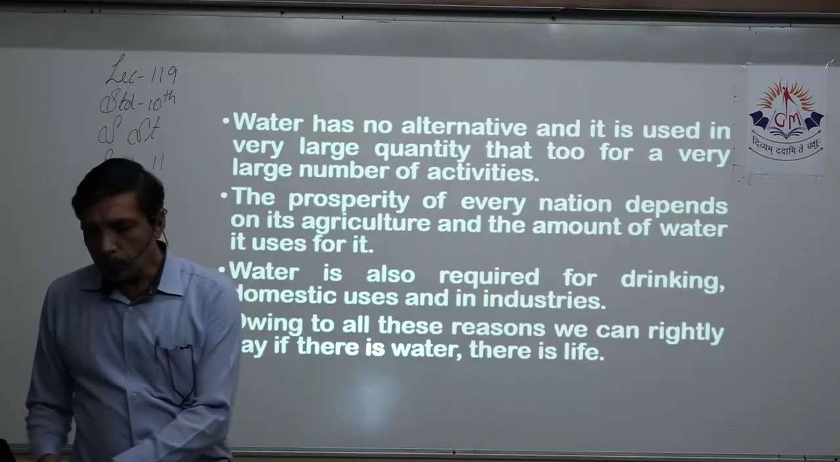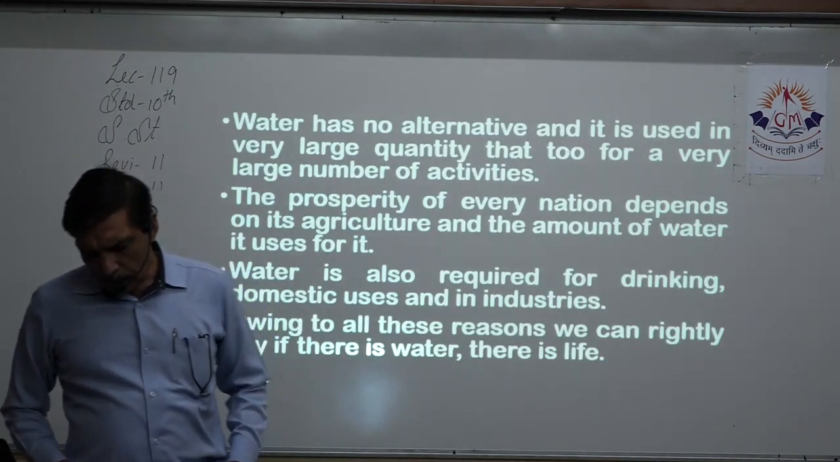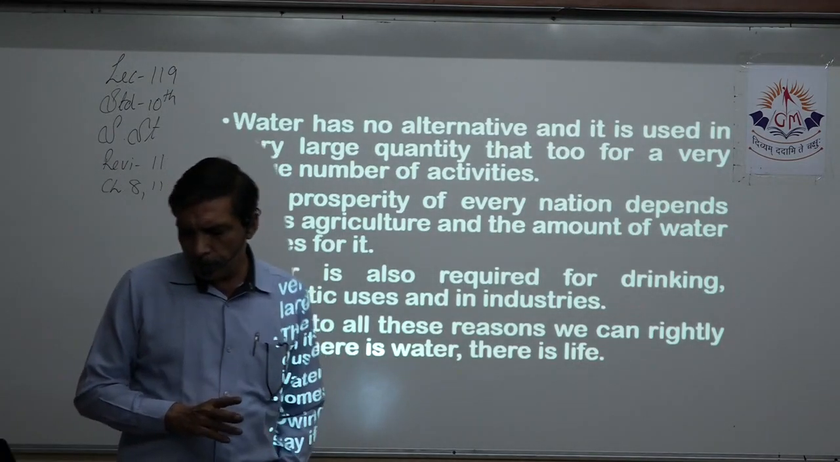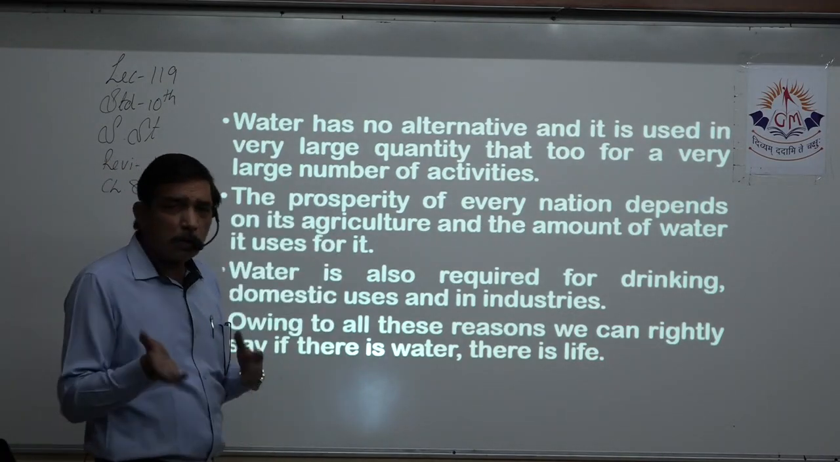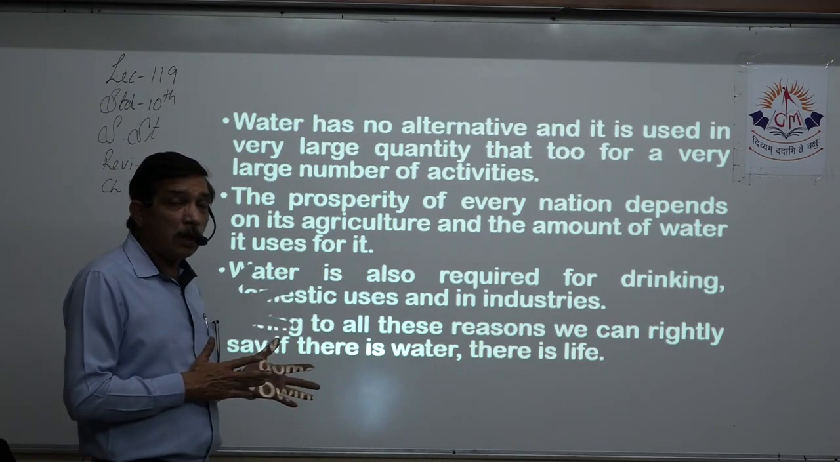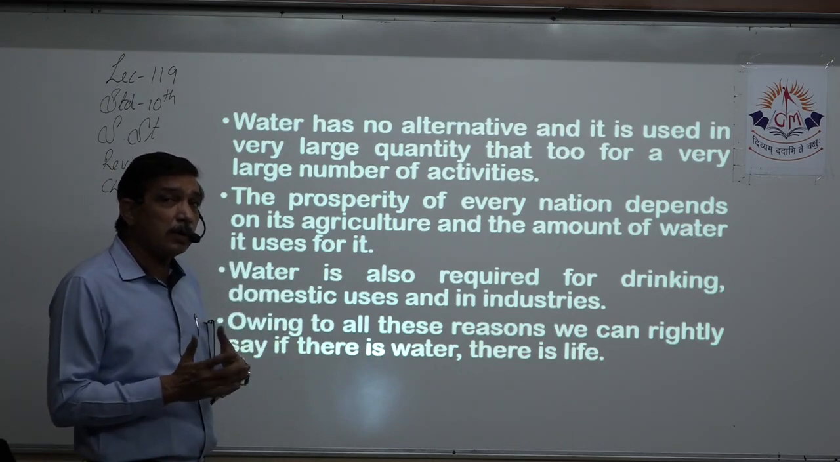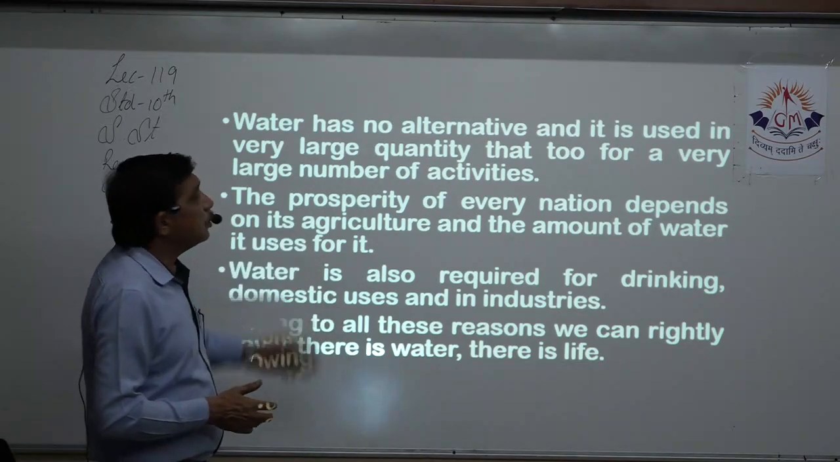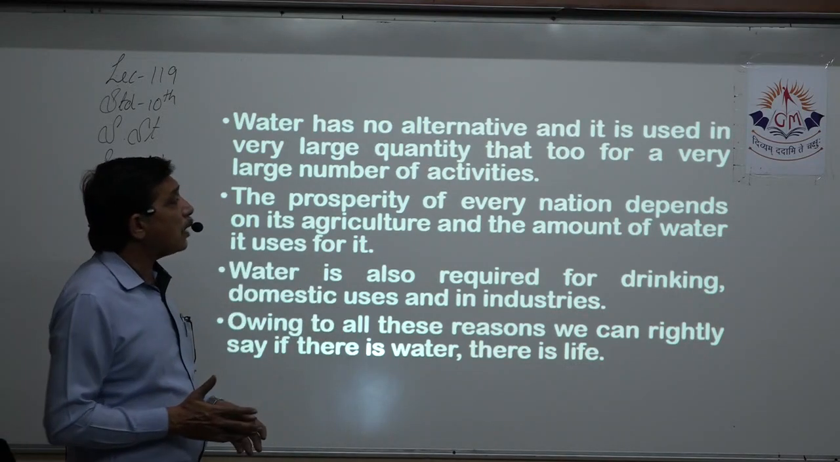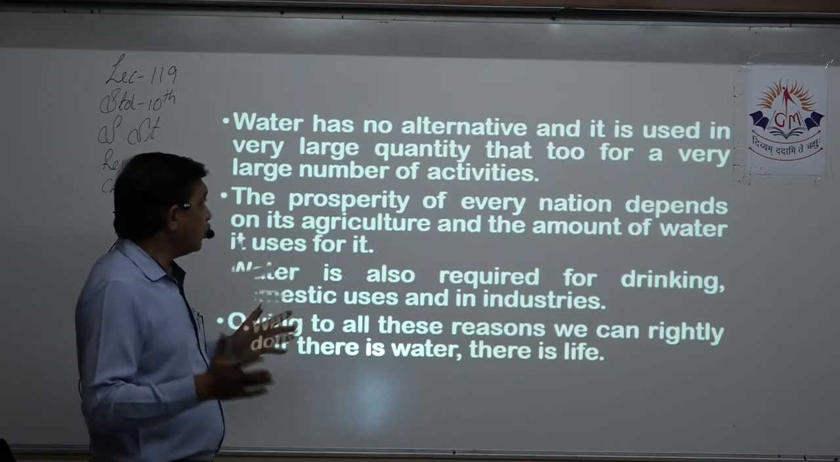Then, water has no alternative. Yes, that is true. Water has no alternative. If you are not eating wheat, you have rice, right? So that is an alternative. But here water does not have any alternative, and it is used in very large quantity, that too for a very large number of activities.